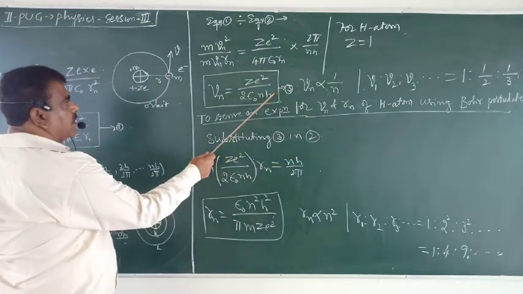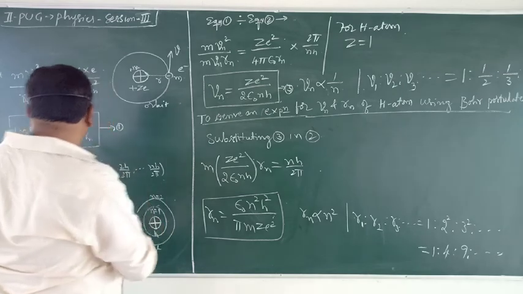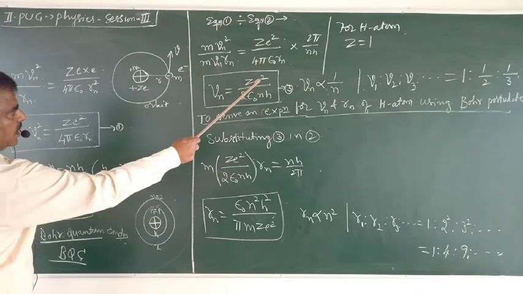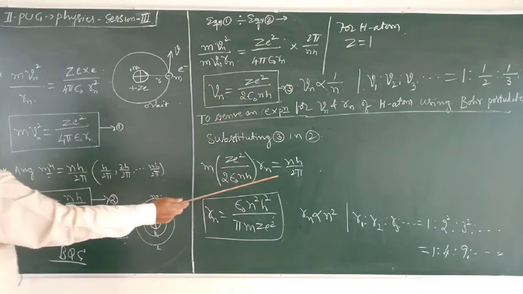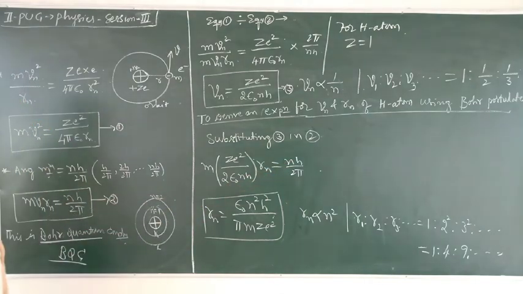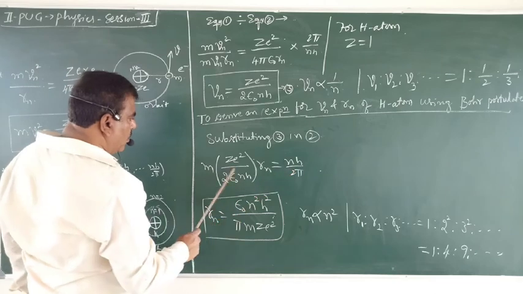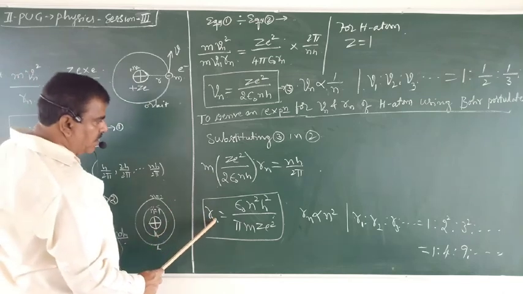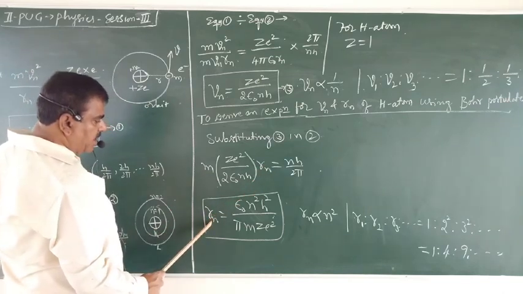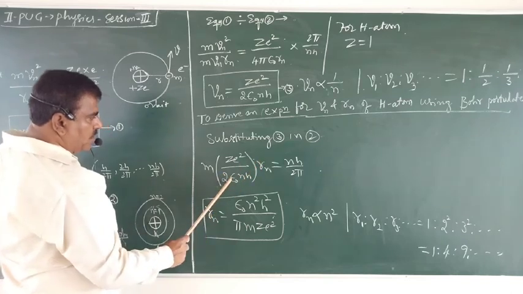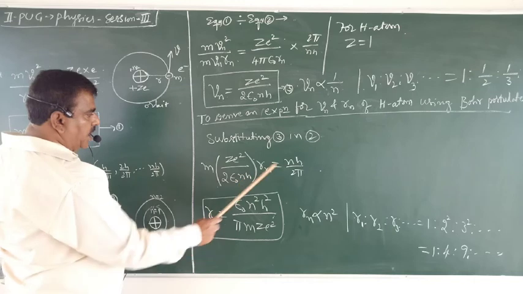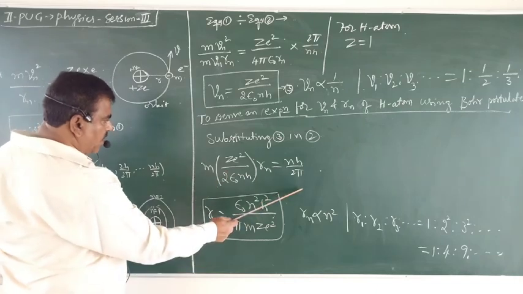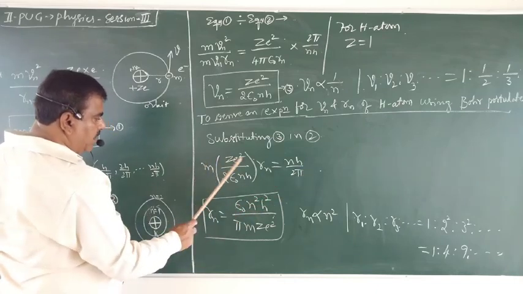So if we substitute the velocity in expression 2, that is mass into velocity into radius equals nh by 2 pi, then observe here, the 2 goes, only these things cancel. So Rn, the radius of the orbit, is given by, okay, this 2 goes, epsilon naught goes to the numerator, n into n becomes n square, h into h becomes h square, and these go to the denominator: pi m Z e square.